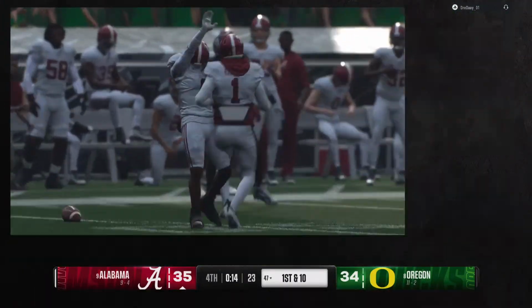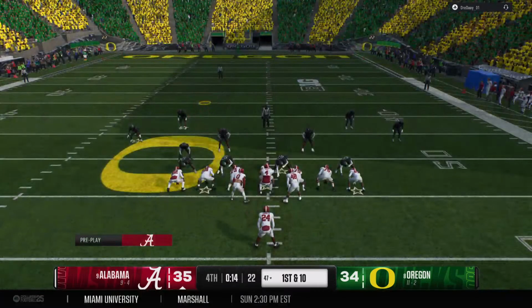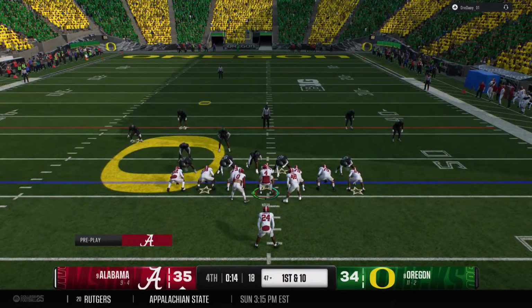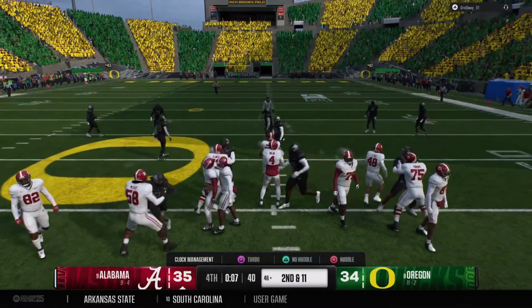I get wanting to be aggressive, but down late in the game like this, that's a throw you just can't make. And now, you're probably not going to get the ball back. This could end up costing them the game.